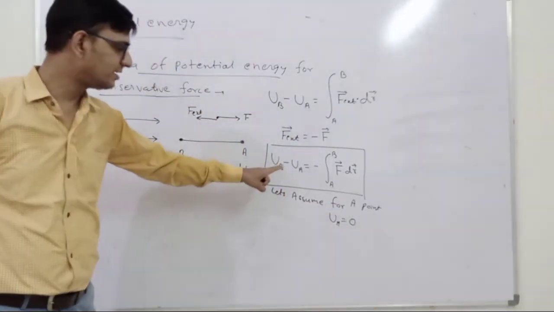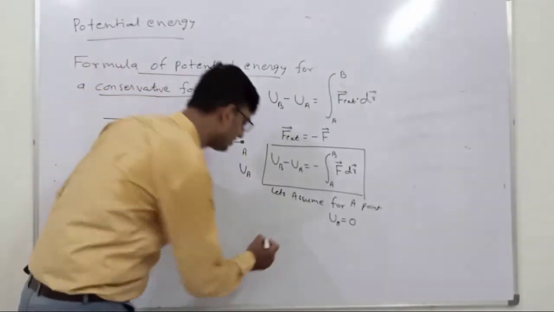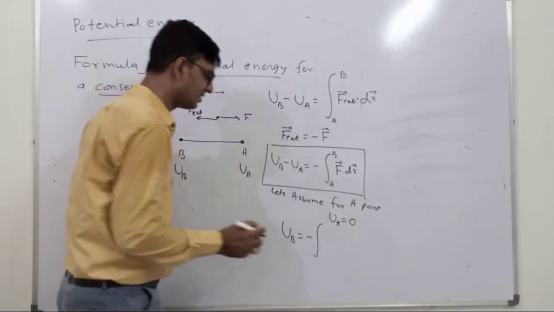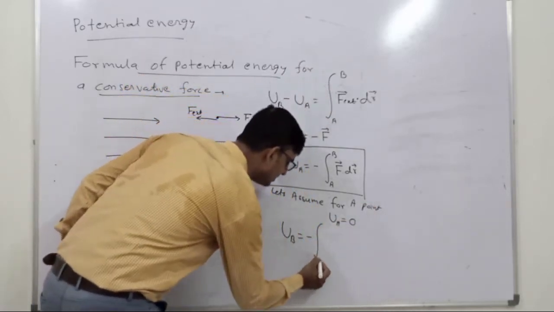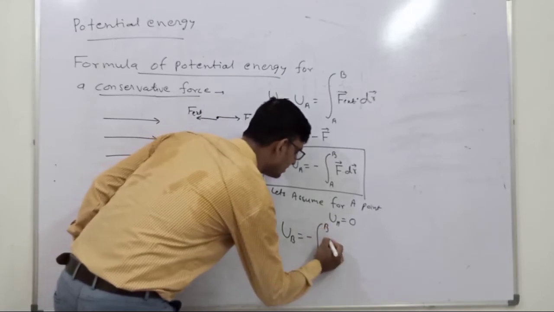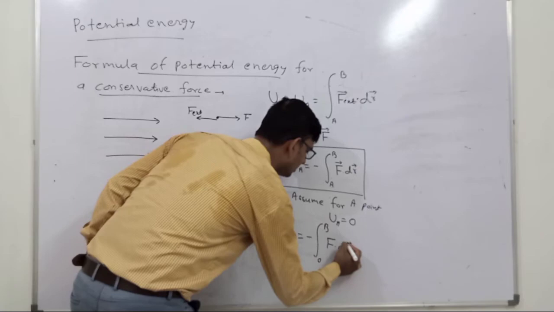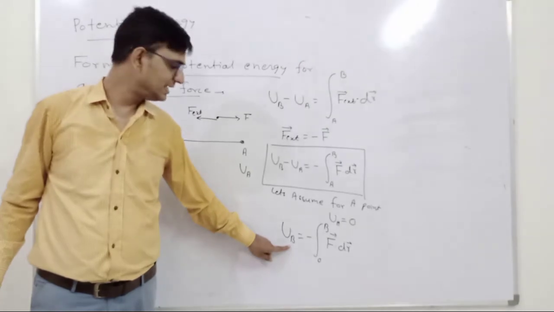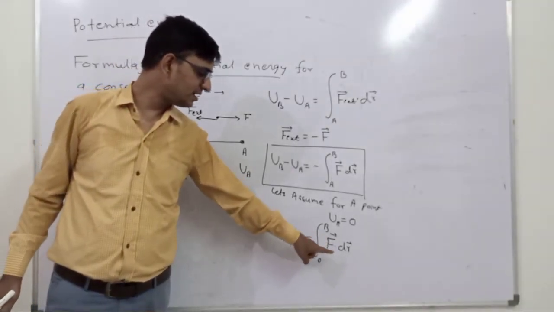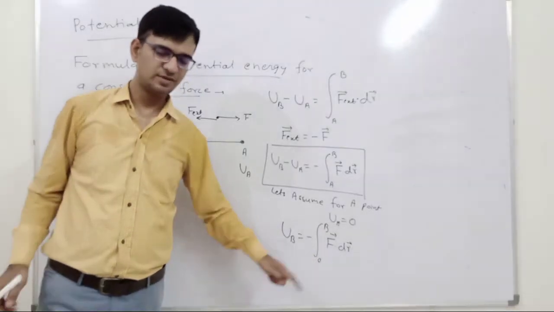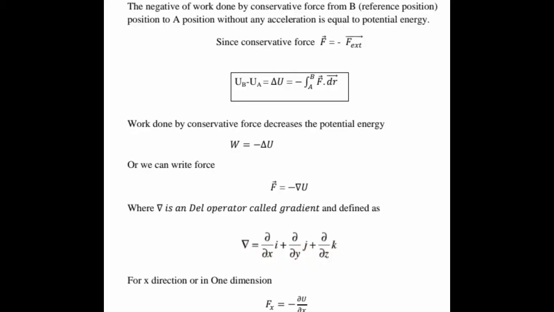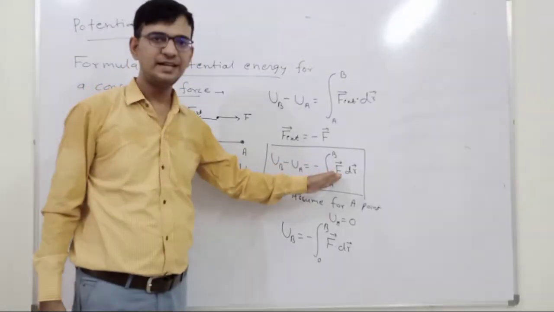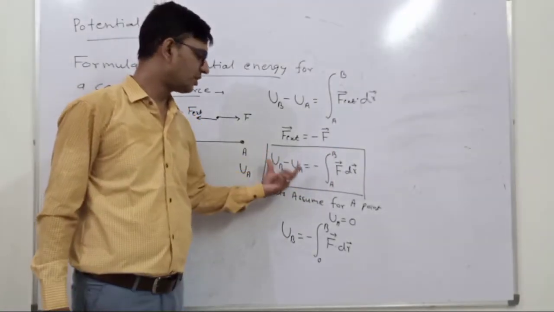Then the potential energy with respect to A point, we can write UB is equal to minus, if that is the origin, then the position of A point is 0 to B, F dot dr. So potential energy at B point with respect to A is minus F dot dr, limit B to 0. This is the relation of potential energy and force in the integral form.